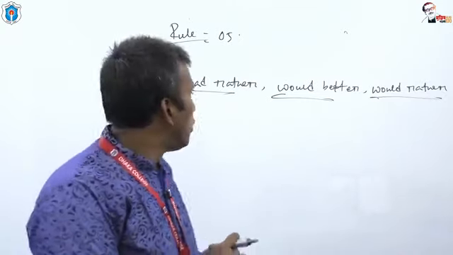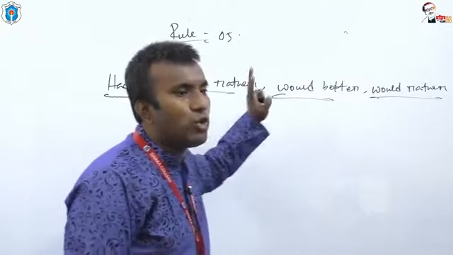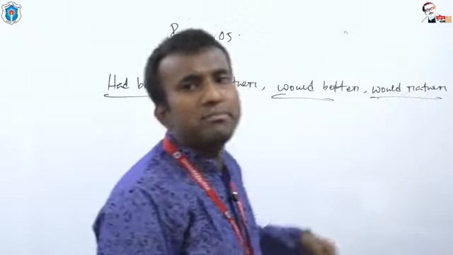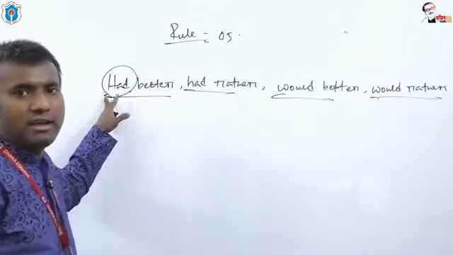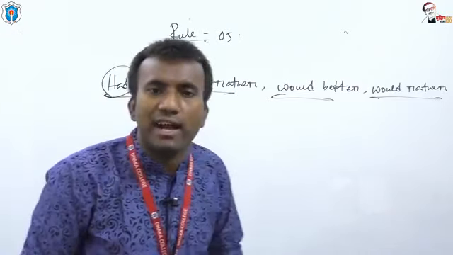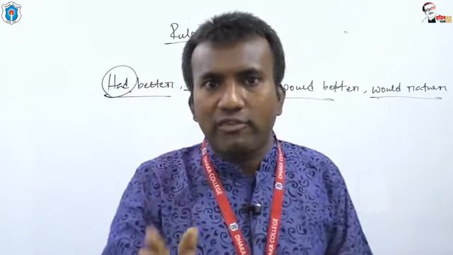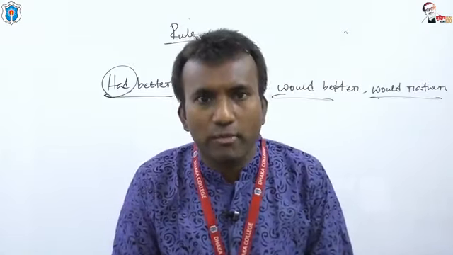Some of the students make mistakes after having a look towards had. They usually use the past participle form of the verb. But what should be the answer? After had better, had rather, would better, would rather, we have to use the base form of the verb.